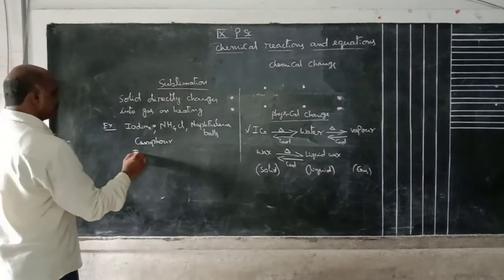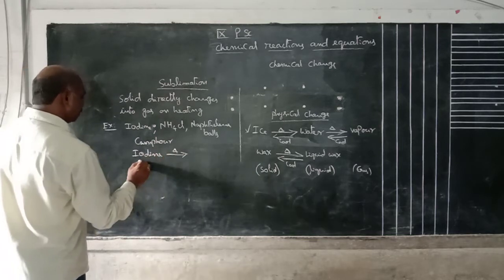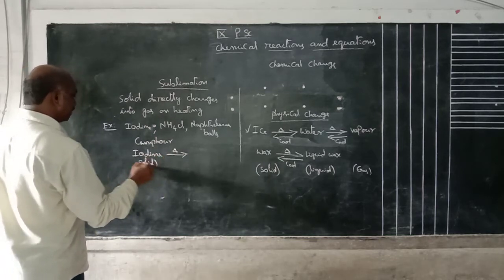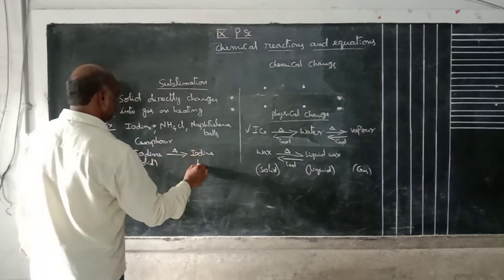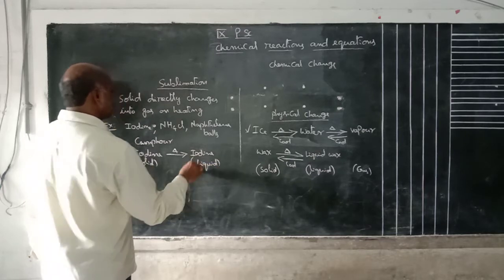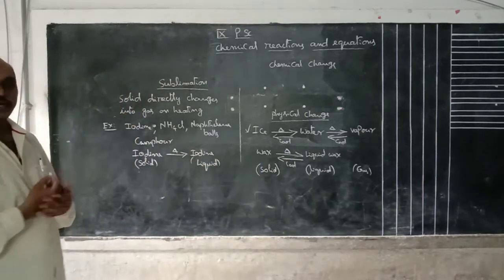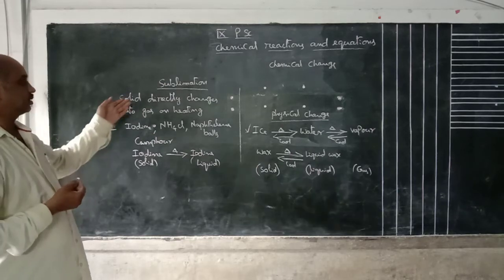Suppose iodine is heated. Iodine is initially in the solid state. On heating, it is again iodine only, but the liquid state is not formed. The solid is directly converted into the gaseous state on heating. This process is called sublimation.